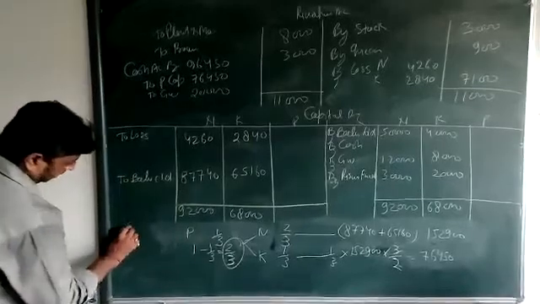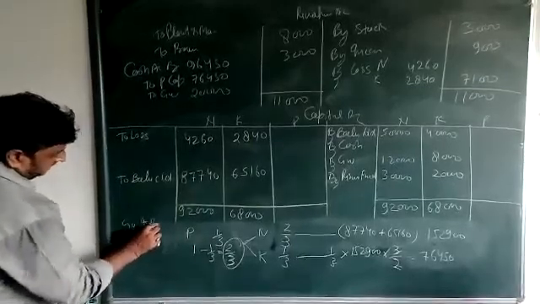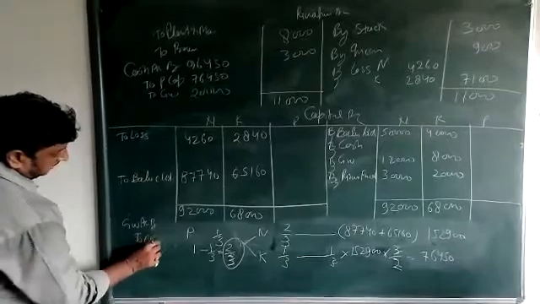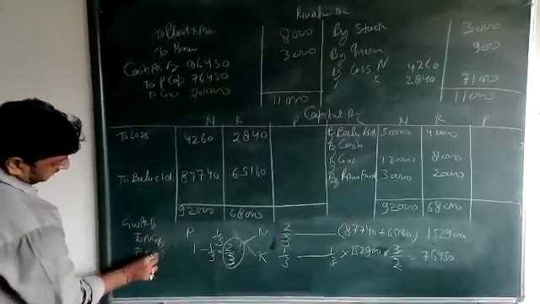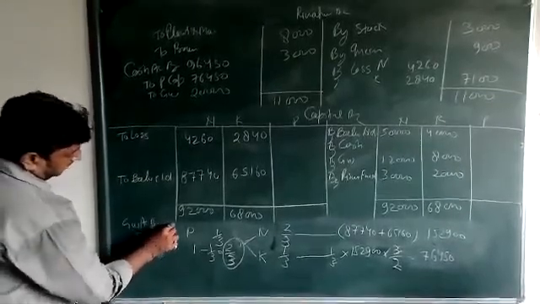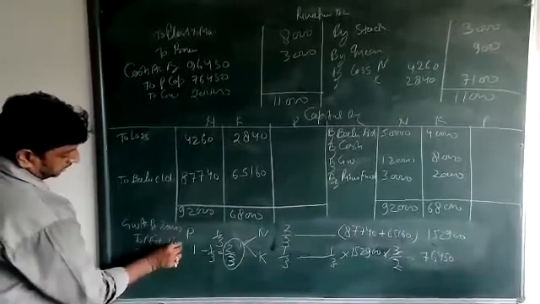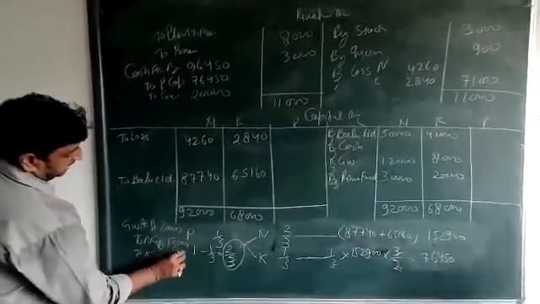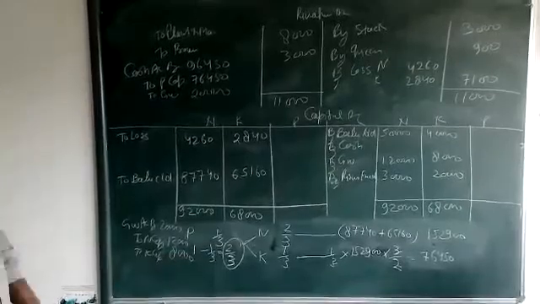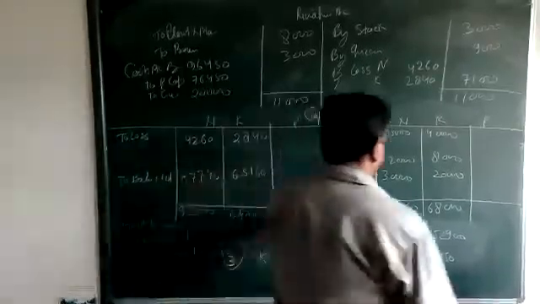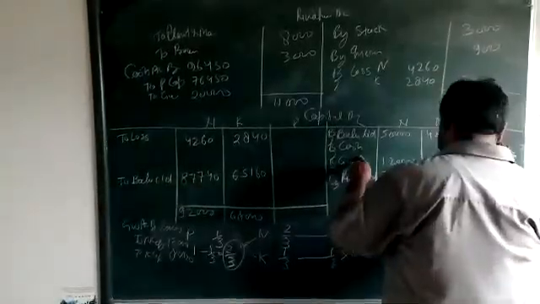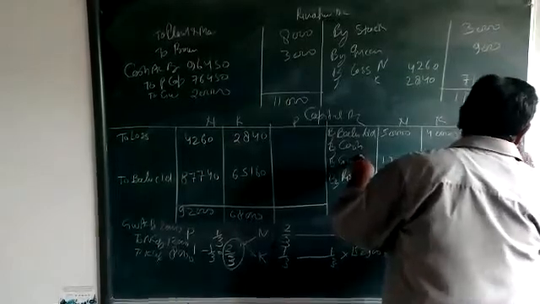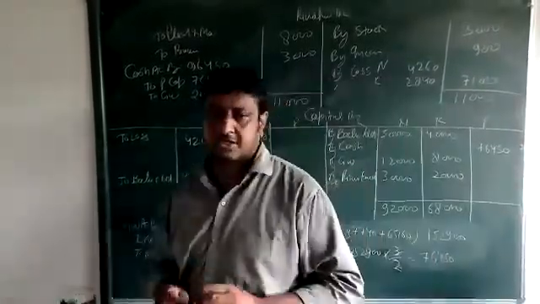Second entry: goodwill account debit to capital, goodwill amount is 20,000, 12,000. And this cash here is 76,450. Now this question is complete.